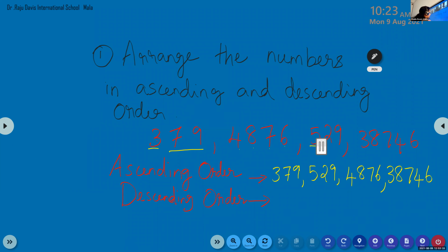So which is the next bigger one? That is 529. Now children, look here, 4876 has only 4 digits, but 38746 has 5 digits. So after writing the 3-digit numbers, we write the 4-digit number, then the 5-digit number. Is that clear? Yes, ma'am.